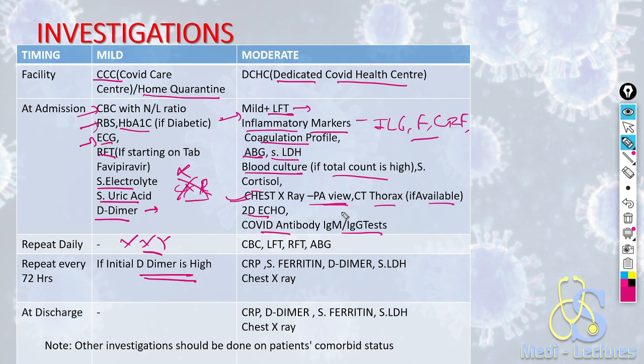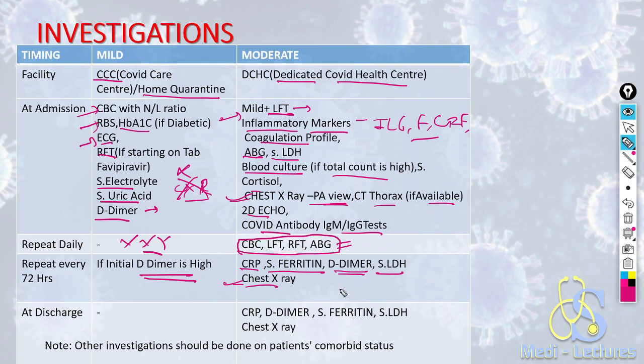On the next day, we will repeat the investigations CBC, LFT, RFT, ABG. These investigations have to be repeated daily in cases of moderate illness. After 72 hours, we will repeat the inflammatory markers like CRP, ferritin, and in coagulation profile, we will not repeat the whole coagulation profile. We will send just D-dimer. We'll send serum LDH and repeat X-ray.